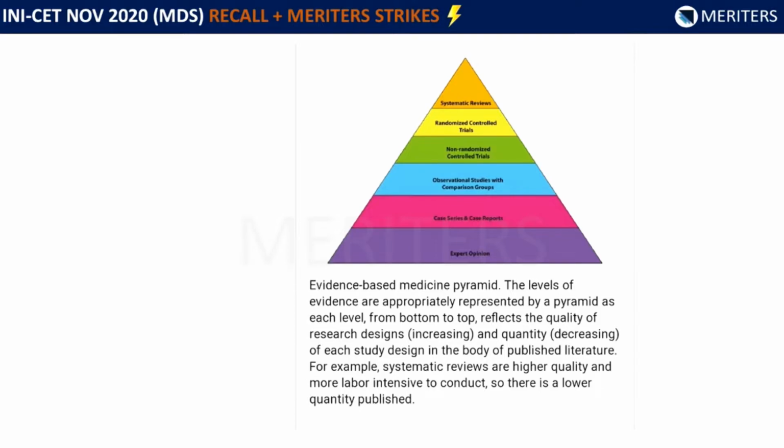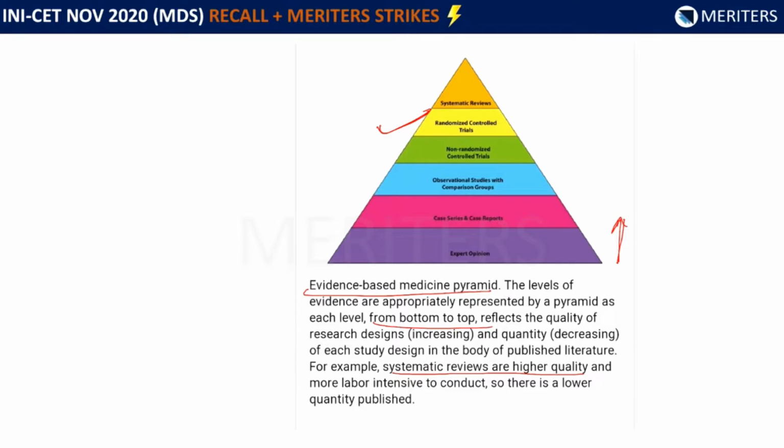So there is an evidence-based pyramid in medicine. If you look at this pyramid, there are subcategories in it. We have to see it from the bottom. From the bottom, it is expert views, then case series and case research. Next will be your observational studies, then non-randomized control studies, then randomized control studies, and systemic reviews and meta-analysis. Now, always you have to categorize the quality of studies from bottom to top. So the bottom will be of lower quality and the upper will be of the highest quality.